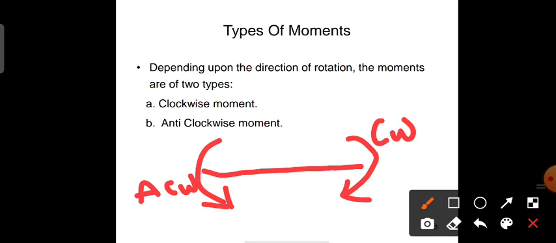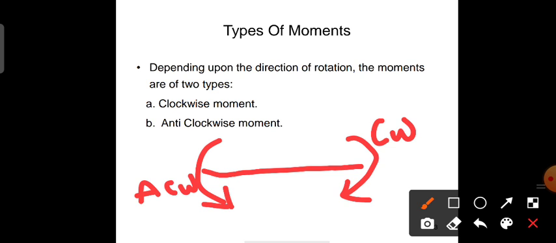So according to the law of moments, if your body is in equilibrium, it means the algebraic sum of all the moments acting on the body, the algebraic sum of moments of all the external forces about any point, will become 0. So this concept is called the law of moments.